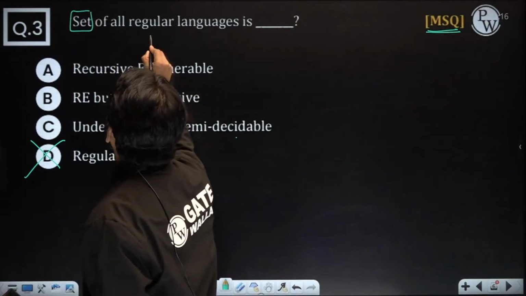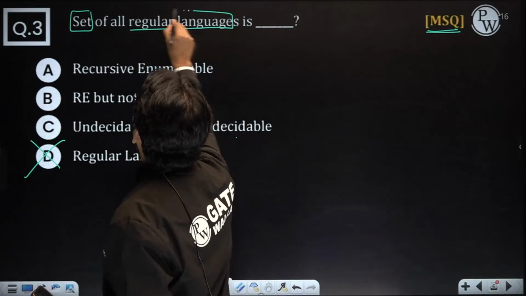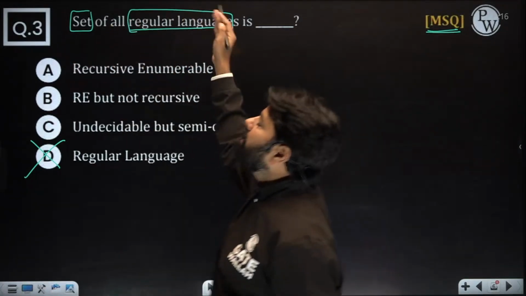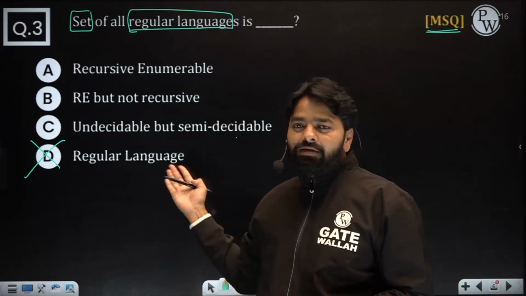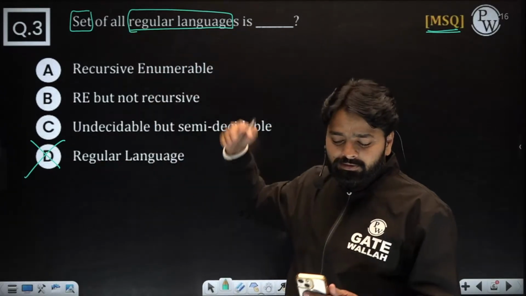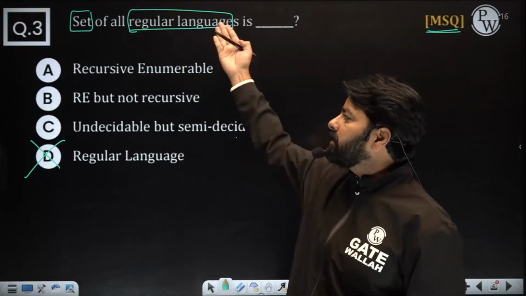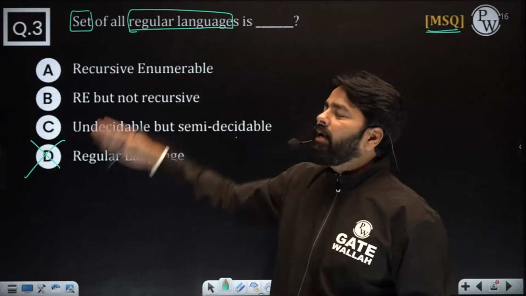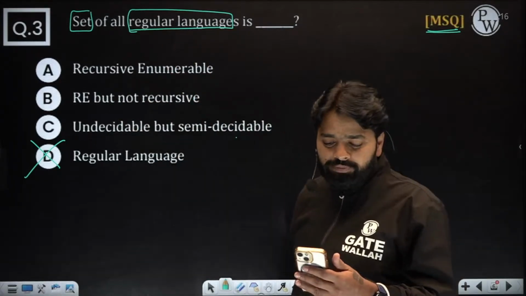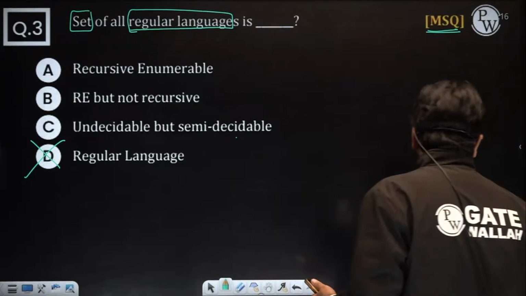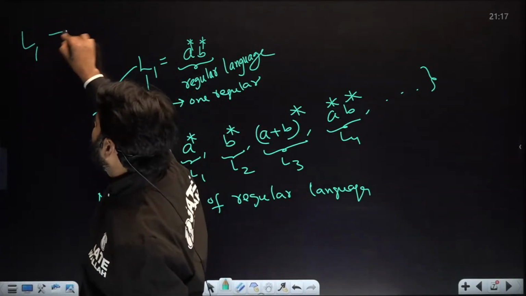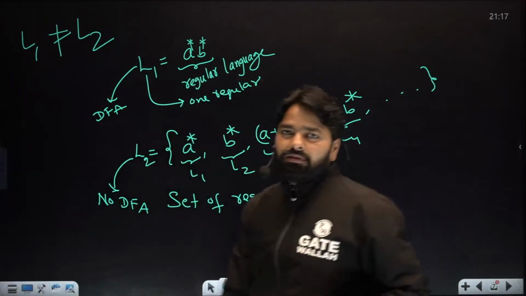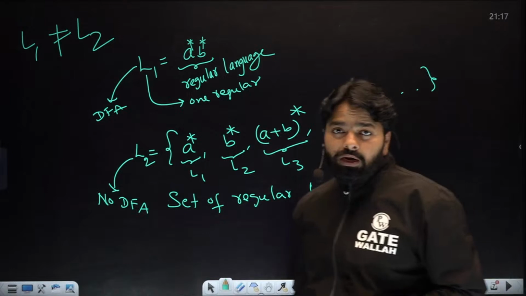This set is there. There is another set. There are two sets here. Set of all sets, right? This is one set, a regular set, and this is the set of all regular sets, okay? So have a clear understanding. D can never be equal to the question, okay? You know this point. If I say L1 and L2, definitely L1 is not equal to L2, you should say that, okay? And never equivalent also.